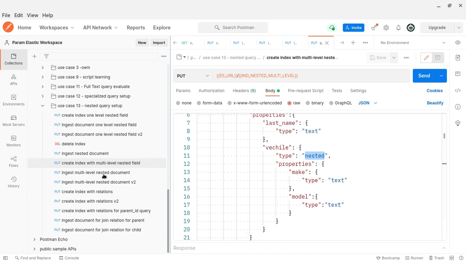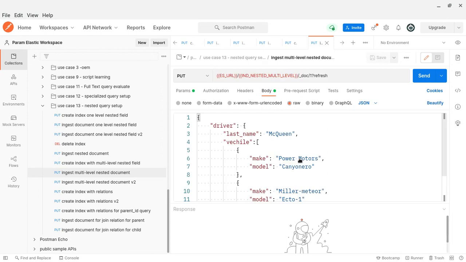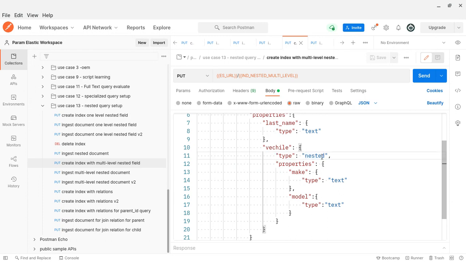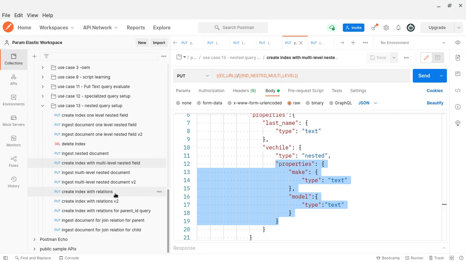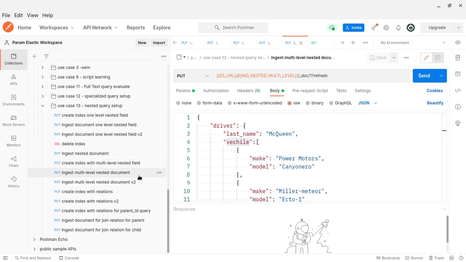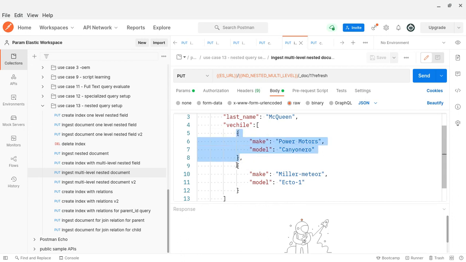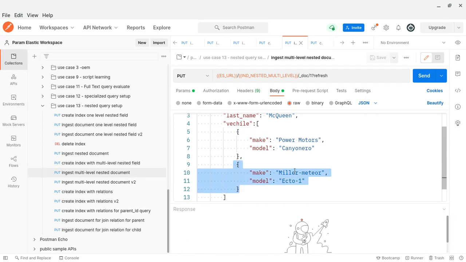Then of course ingesting the document, you can see here driver last name, then vehicle, which can be an array. In the mapping we are not specifying whether vehicle is an array or a single object. For vehicle we are not saying anything, just saying the type nested, that's it. We are not saying whether this property is going to be an array or an object, but I can use an array. That is the beauty. So here I can send two child objects.